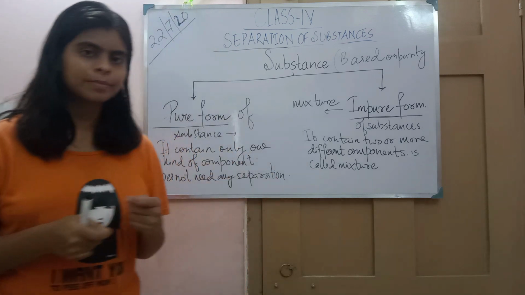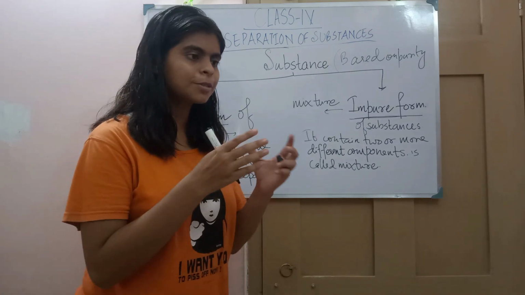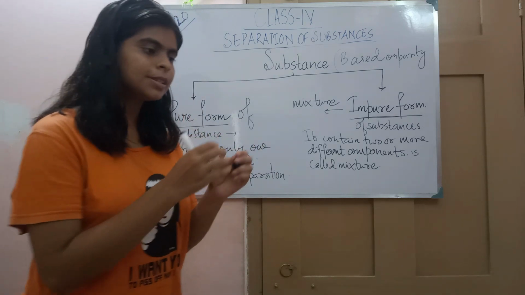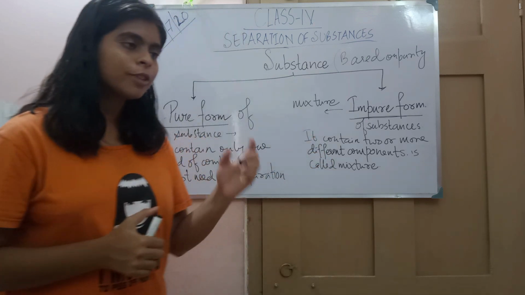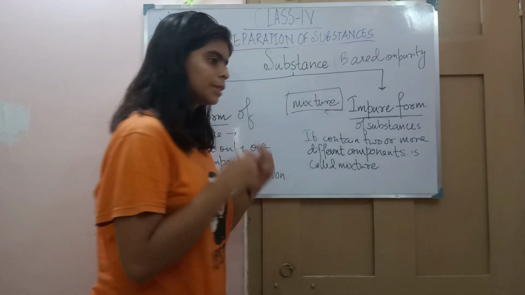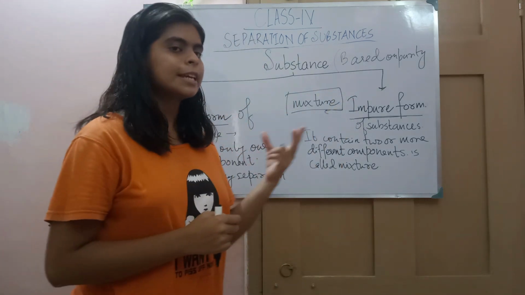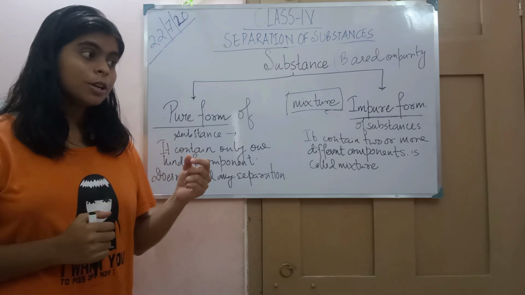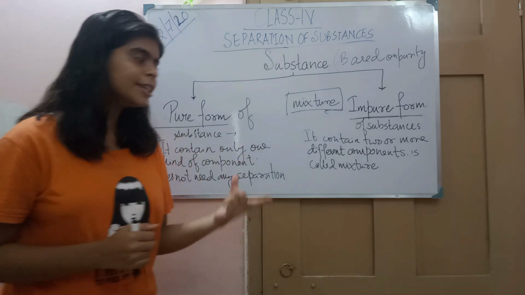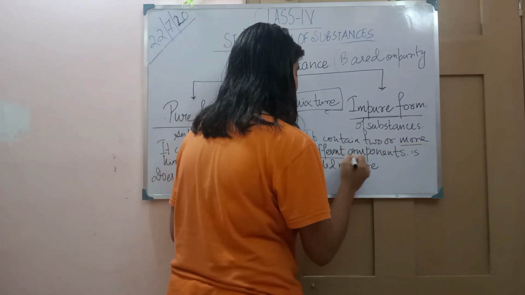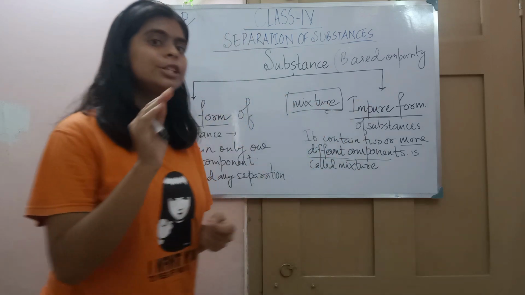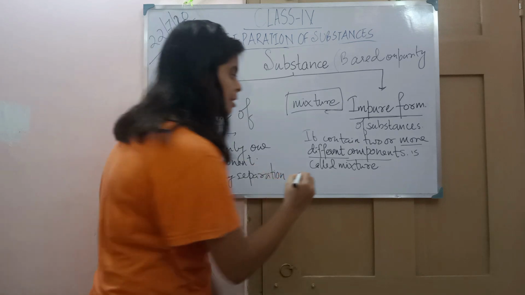If you mix them together, the substance we get is an impure substance, or we can say the impure form of substance is called a mixture. Since that substance already contains two or more different components, this kind of substance, this mixture, needs to be separated.